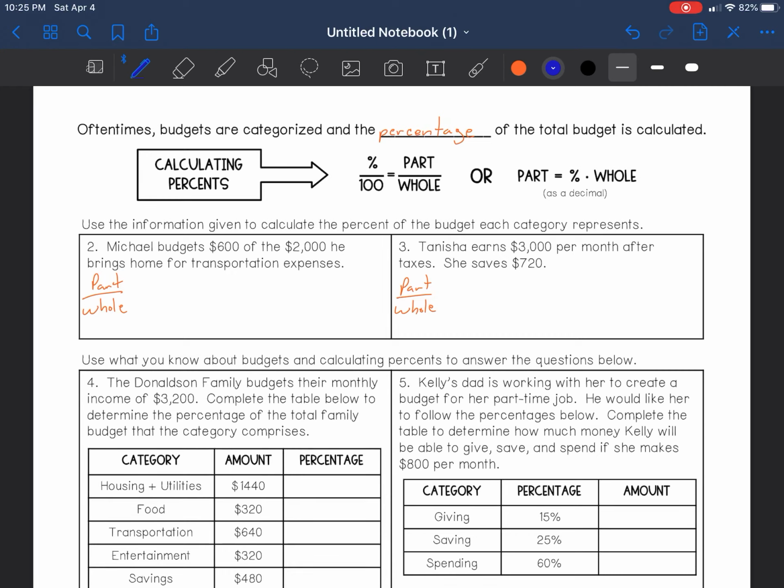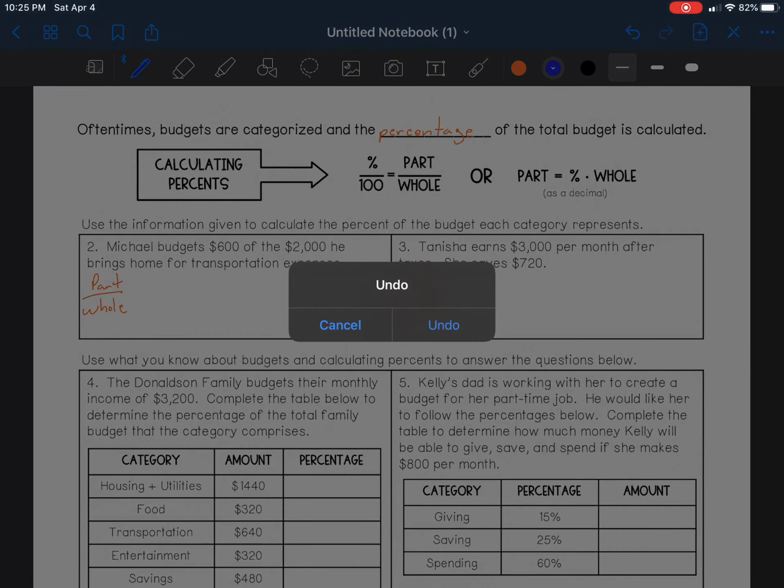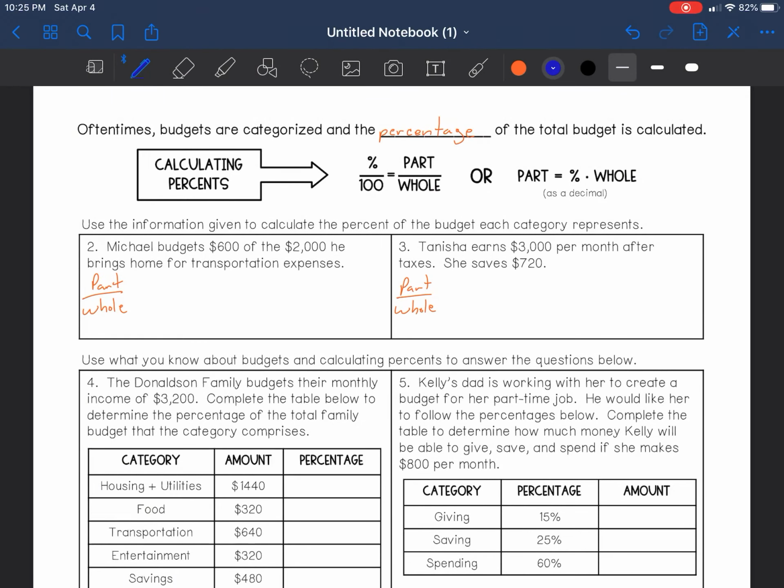Oftentimes, budgets are categorized and the percentage of the total budget is calculated. So we're going to start finding either the percentages or the amount he's gotten from calculating that percentage. So let's look at calculating percents. We know that a percent has to be over 100. We wrote down part and whole. The whole would be the 100% of what he has. Part is a certain amount. Now, if we want to find the part, we will multiply the percentage times the total amount to find that part. And we'll do some examples in a bit.